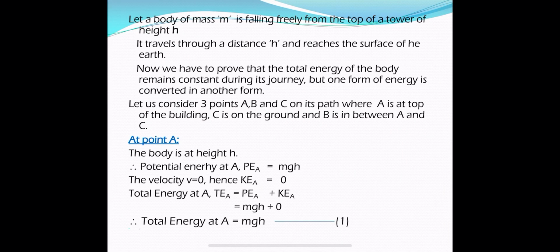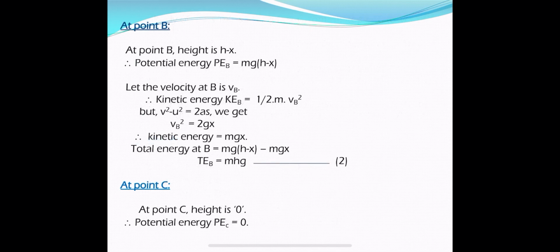Applying at point A, potential energy is highest, mgh, kinetic energy is 0, so the total energy is mgh. At point B, some of the potential energy is converted into kinetic energy. That means potential energy is decreased to mg(h - x) because height is decreased by x.